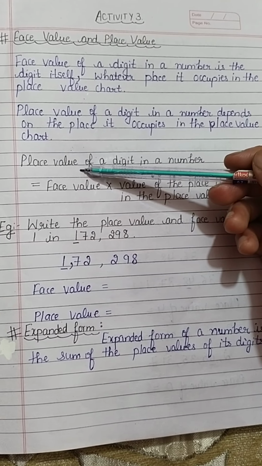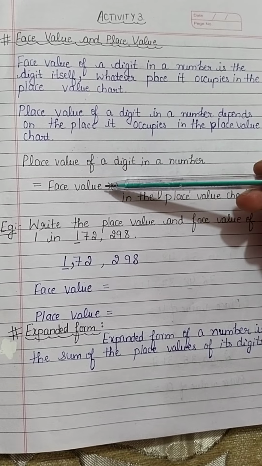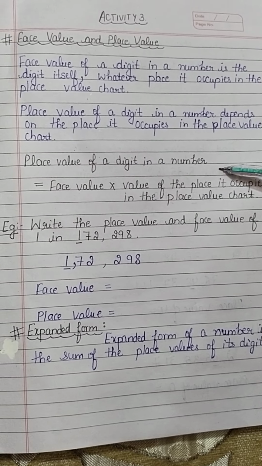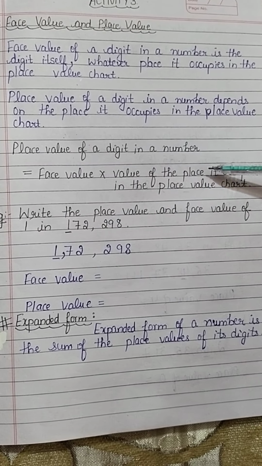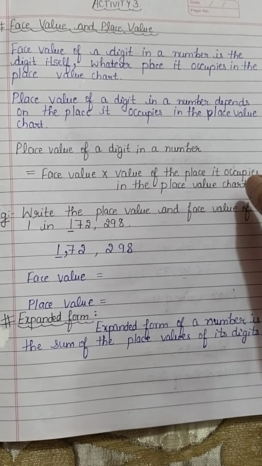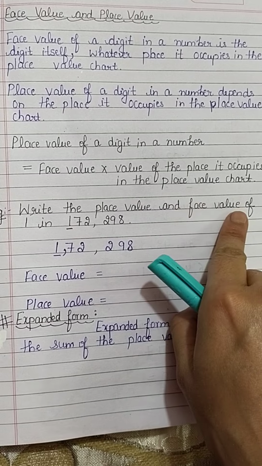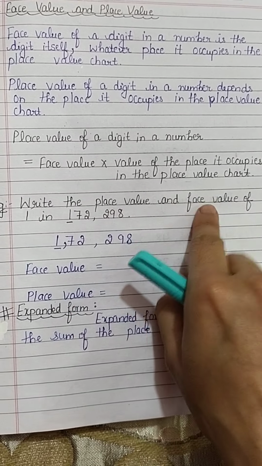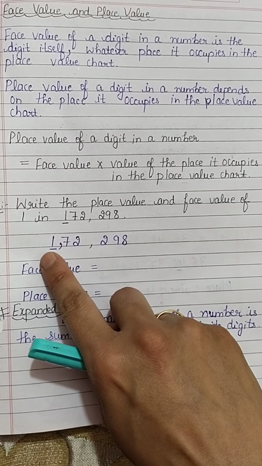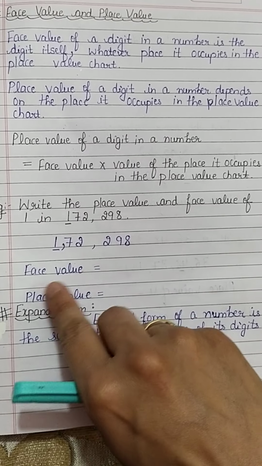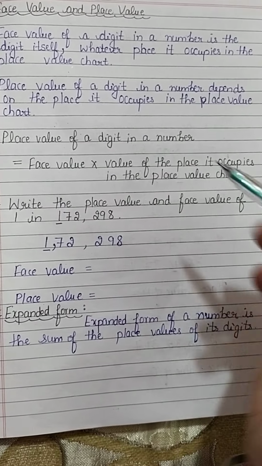What is the formula of place value of a digit? It is equal to face value multiplied with the value of the place it occupies in the place value chart. For example, suppose I am having one example. Write the place value and face value of 1 in this number. So first we will underline this number, and we have to find the face value and place value. So what will we do?